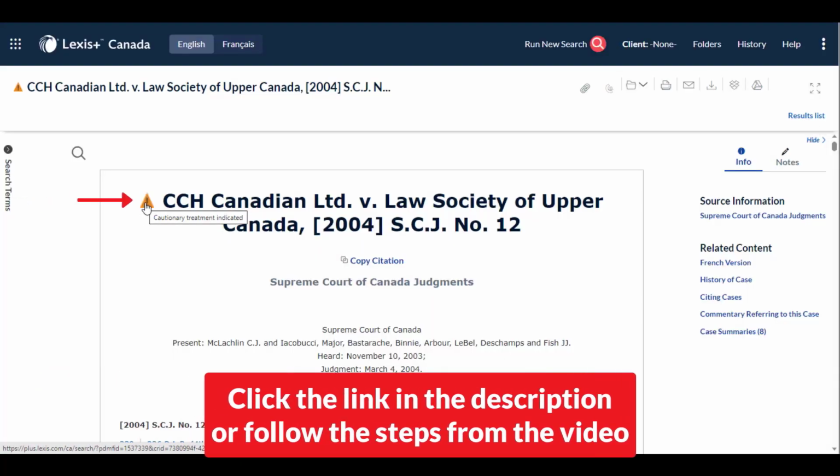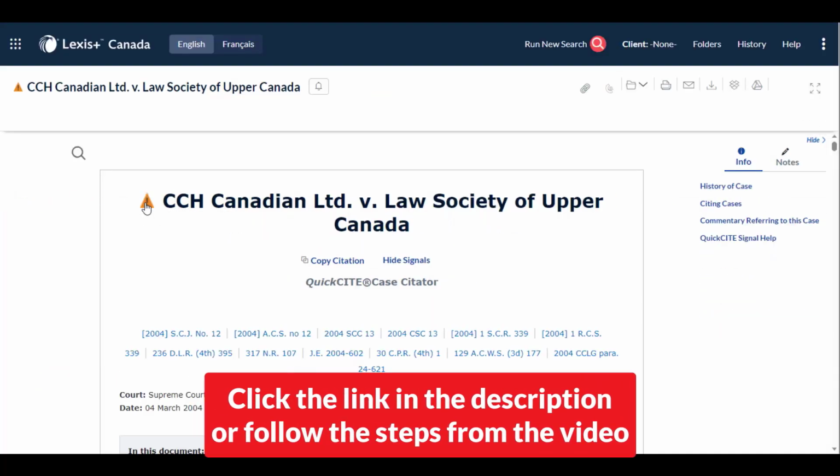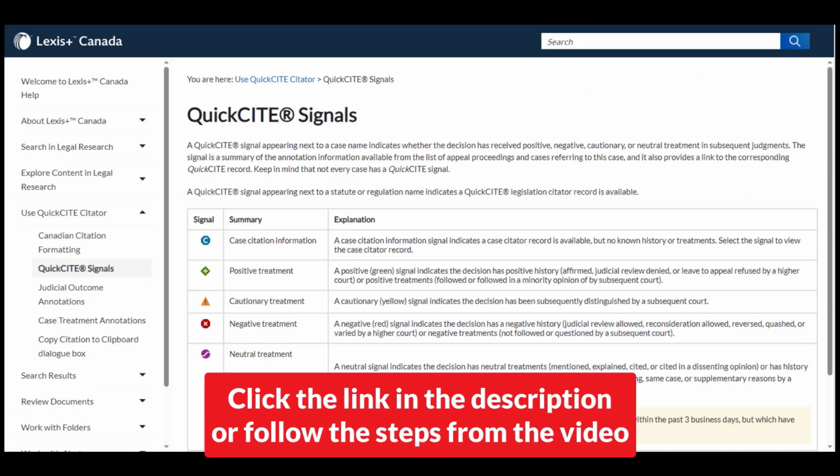If you would like to learn about the different meanings of the symbols you can find next to the title of your case, you'll find in the description box a link towards a reference document that will give you a table in which you will find an explanation for each symbol as well as the judicial treatment that it relates to.